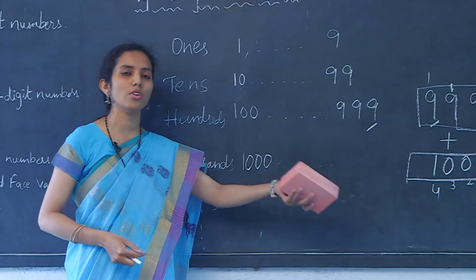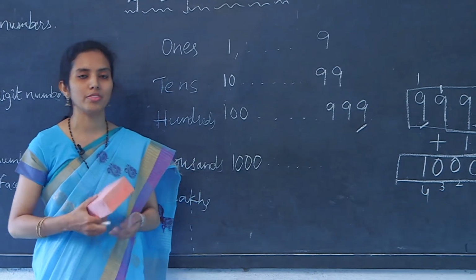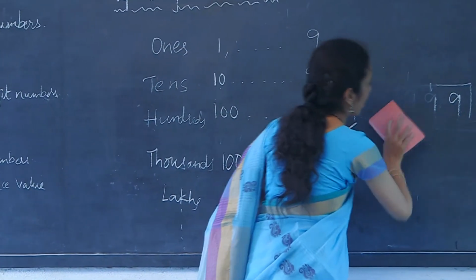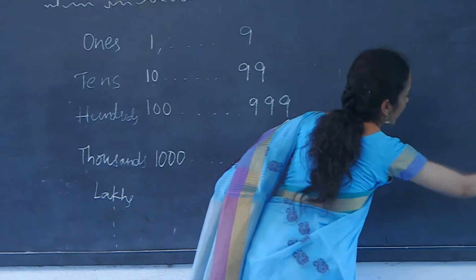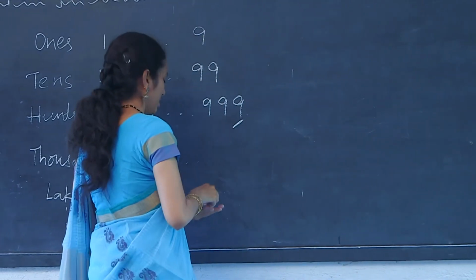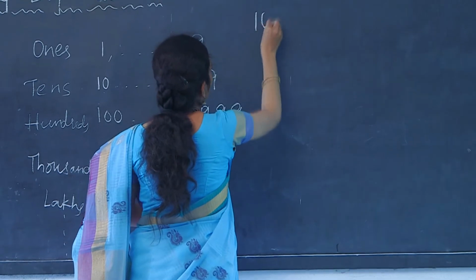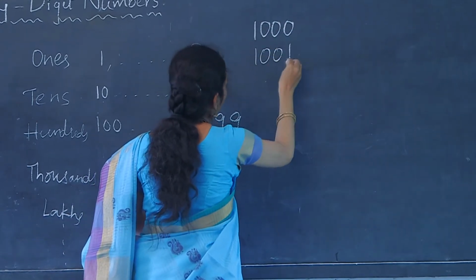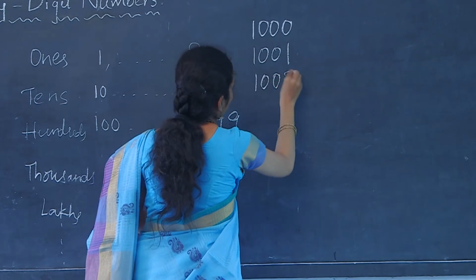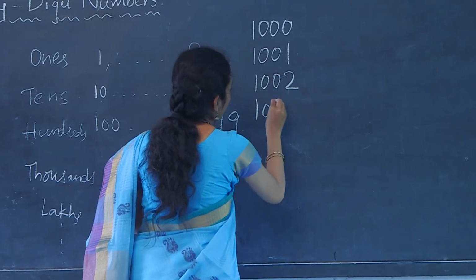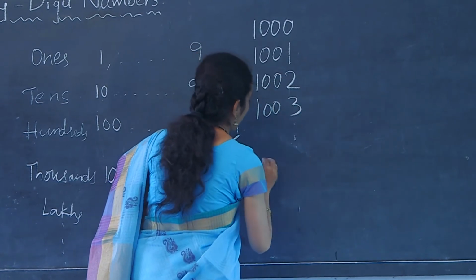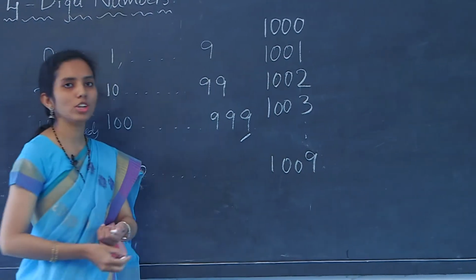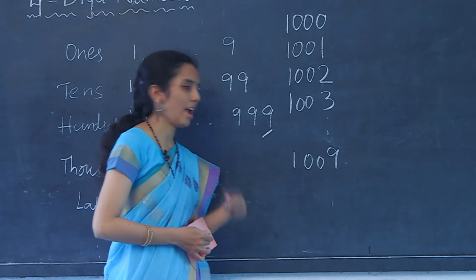Let us also find out other numbers which come after thousand, in the same manner as we obtained the previous numbers. In a similar way, adding 1 to 1000 becomes 1001, and 2 and 3, it goes on to 1009. So, what comes after 1009?